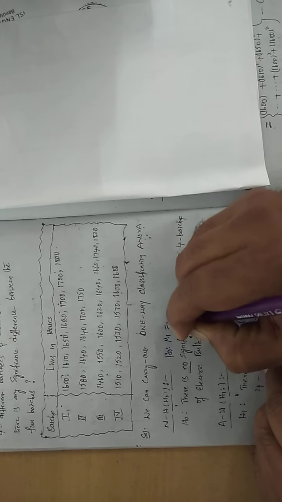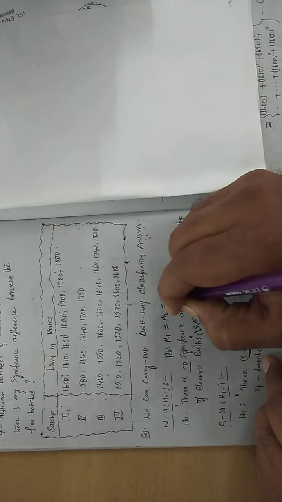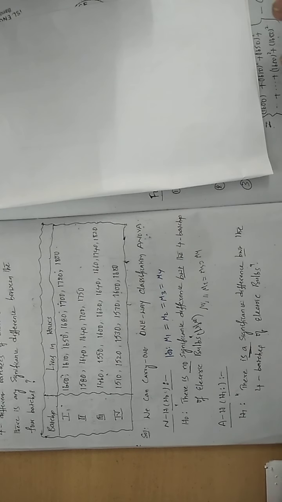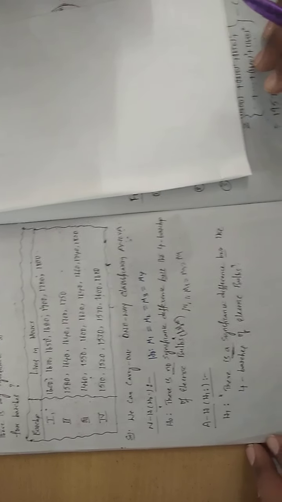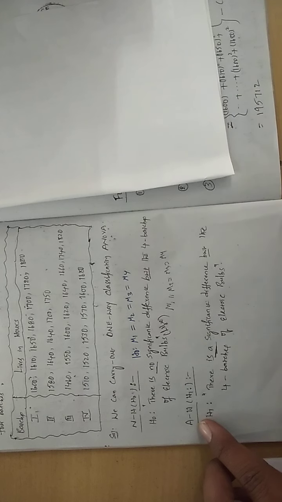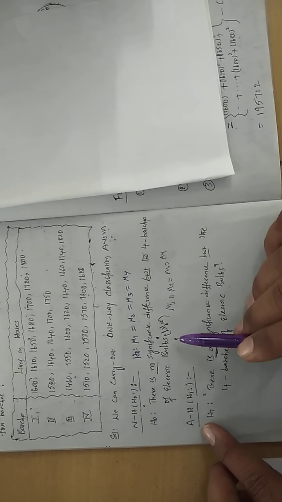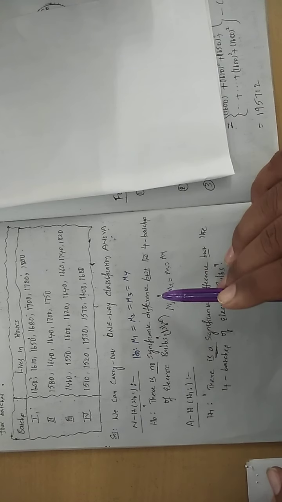Mu 1 is equal to mu 2 is equal to mu 3 is equal to mu 4, because 4 batches are there. Same, what is the null hypothesis? There is no significant difference between the 4 batches of electric bulbs as far as average life length is concerned, or else simply the lives are concerned.